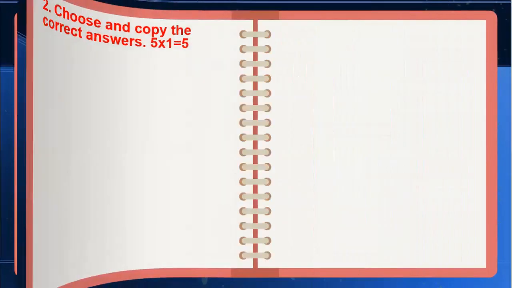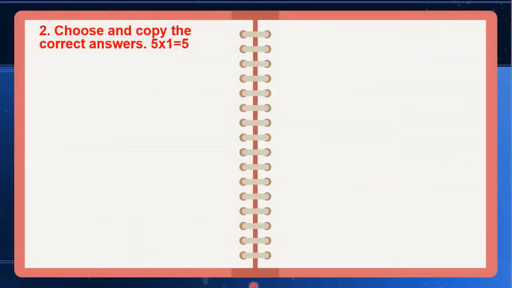Now type 2. Choose and copy the correct answer. So you are going to get a lot of options for question number 2. 4 options. It's like a multiple choice question. And your job is to select one out of those 4 options.